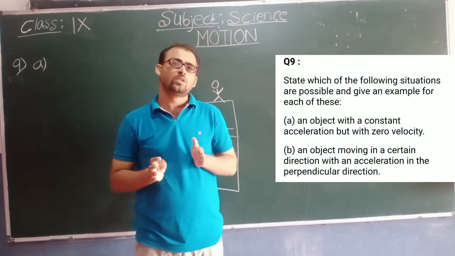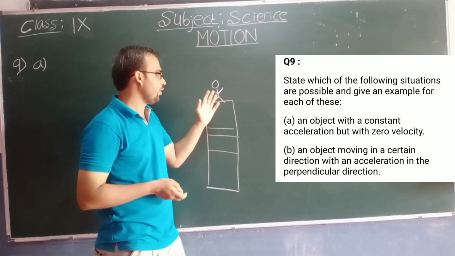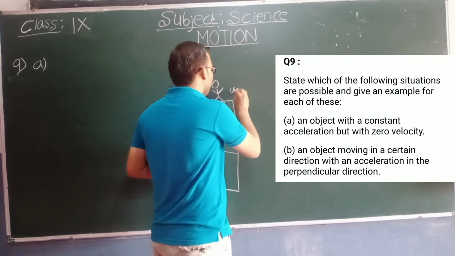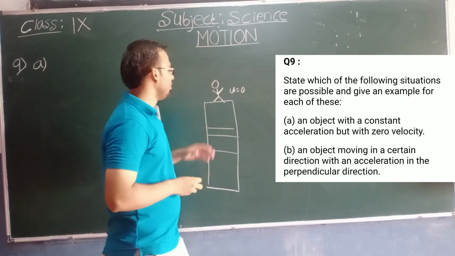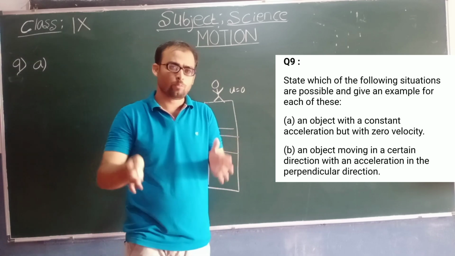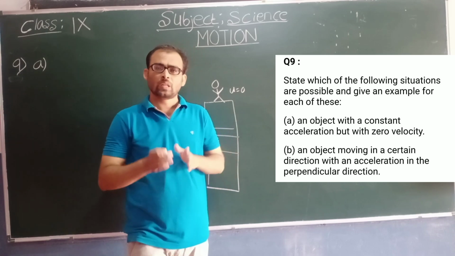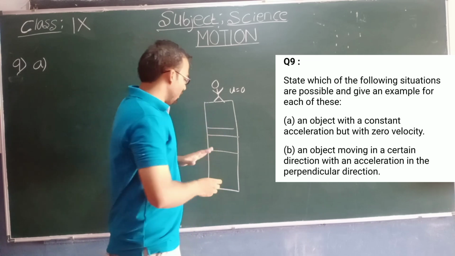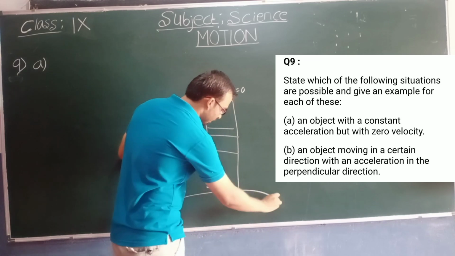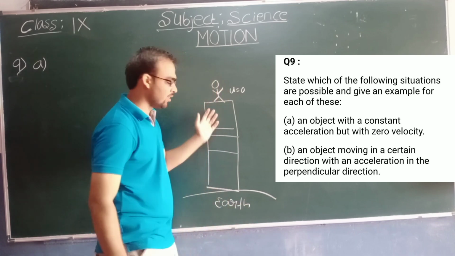It means that you don't have any velocity. Your velocity, that is u or v, is zero. You are standing on a building, you are not moving, so at that time your velocity will be zero, either u or v. But students, this building is on the earth, no? This building is on what? It is on the earth.